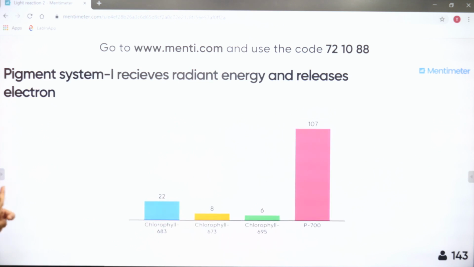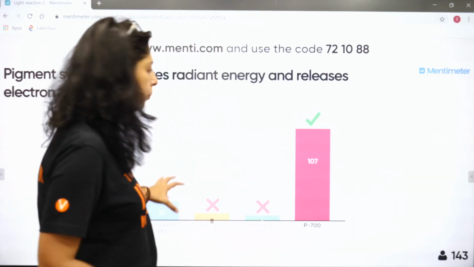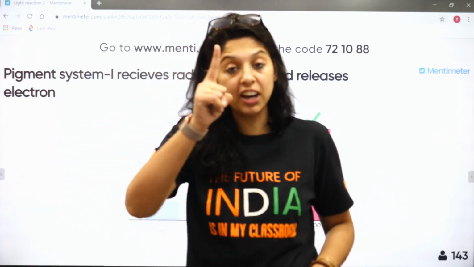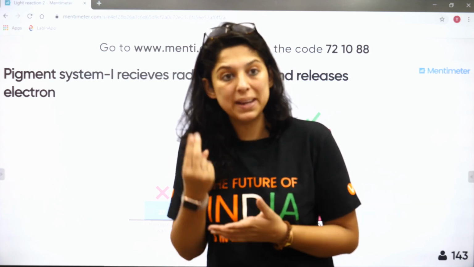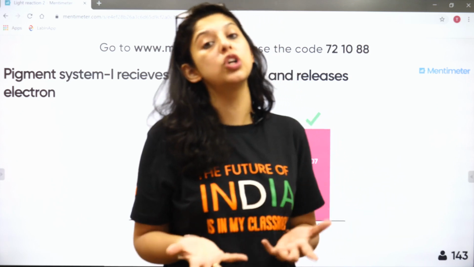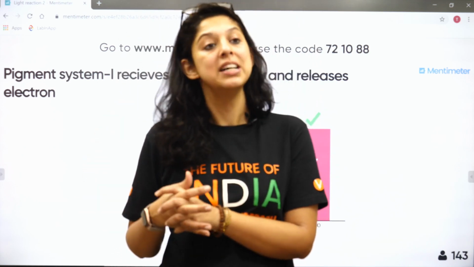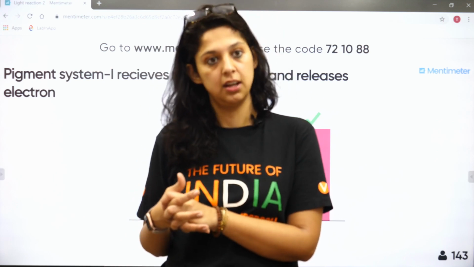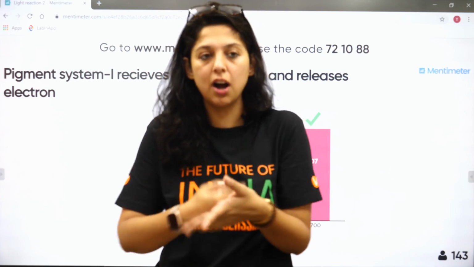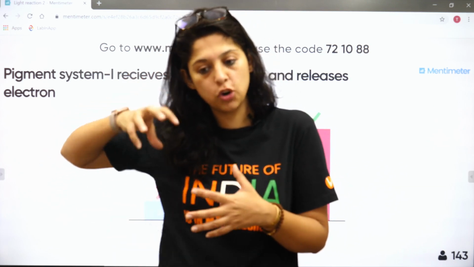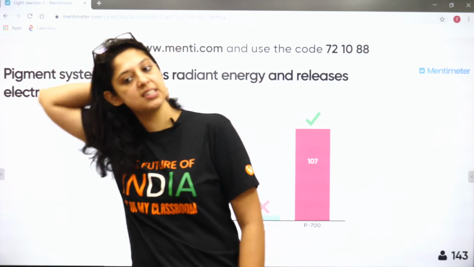So pigment system 1, good, good. This is the power of coming every day to the class and doing it well. Dekho beta, that day also I told you PS1. So in 1 you have to use only one digit, that is 7. So it will be 700. PS2 means you have to use 2 digits, that is 6 and 8. So it will become 680. Is it clear? In PS2 remember to use 2 digits, so it will be 6 and 8. In PS1 use only one digit, so it will be 7. So it's a very small hack to use it. PS2 and PS1. Is that clear?